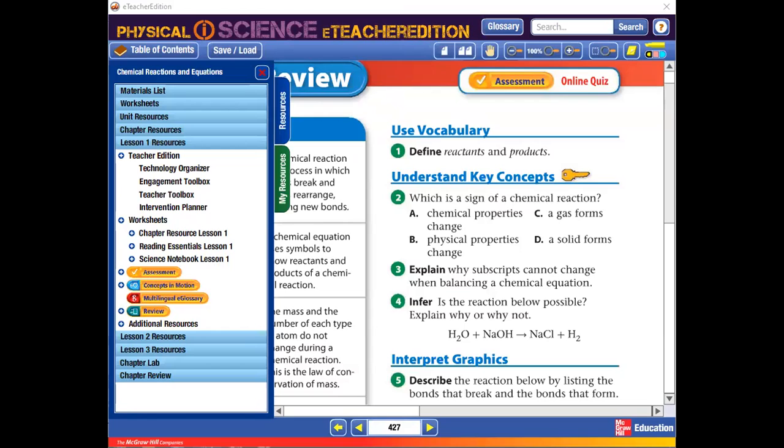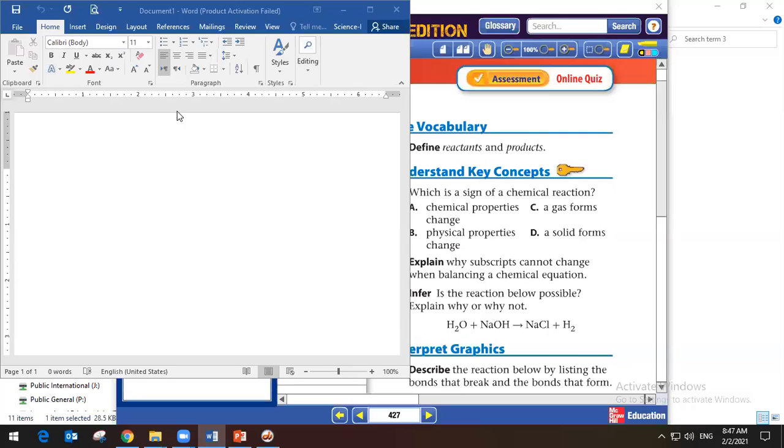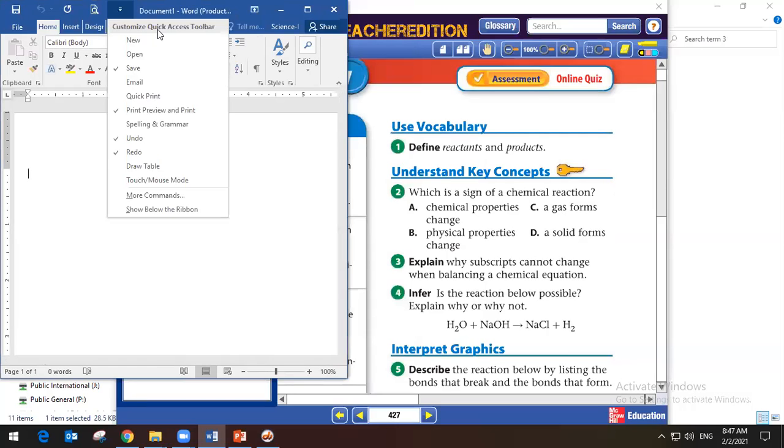Okay, guys. So now we're gonna share. Can you see the word sheet, guys? Can you see it right now? Yes. Yep. Okay.